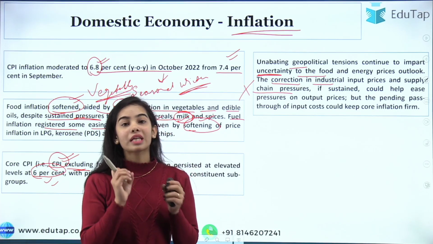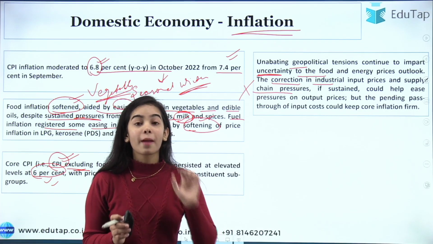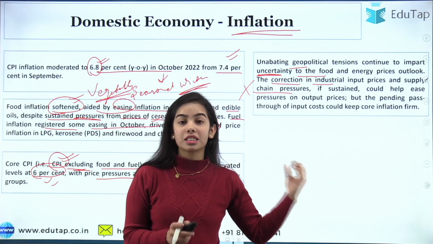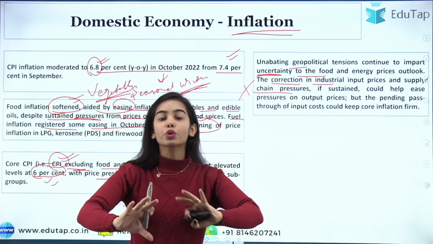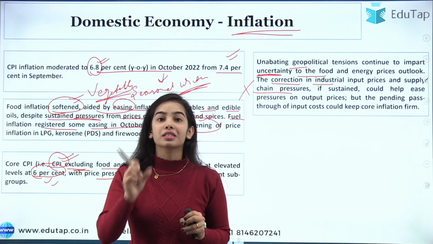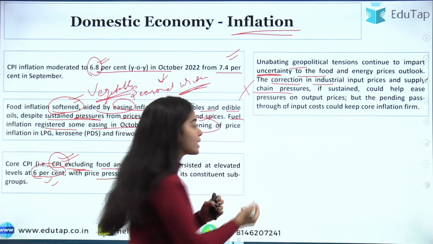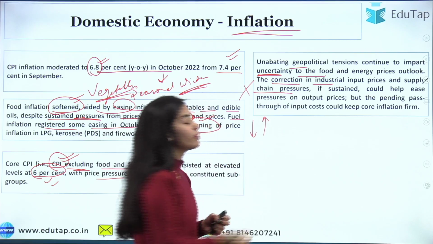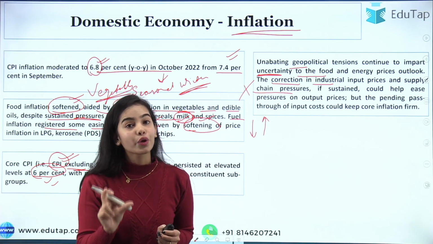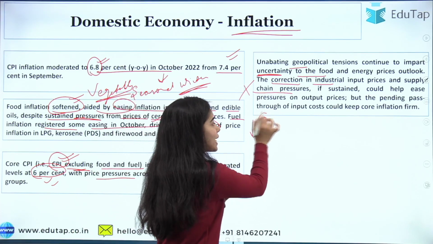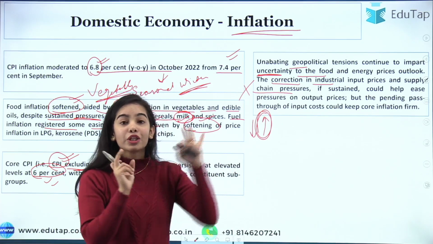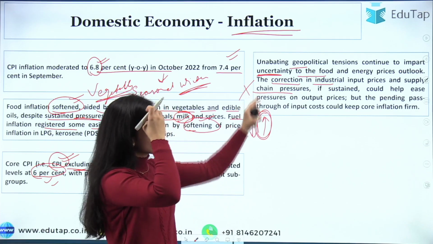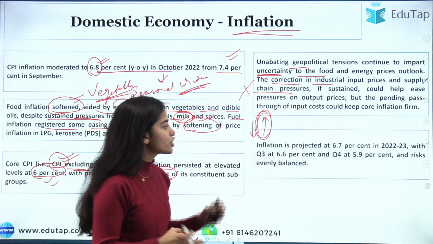But the input prices that increased in previous months are now being passed on by industries to the consumers. So the supply chain pressure has reduced, but the input price pressures will increase on consumer goods, and those pressures are going to come into consumer products.